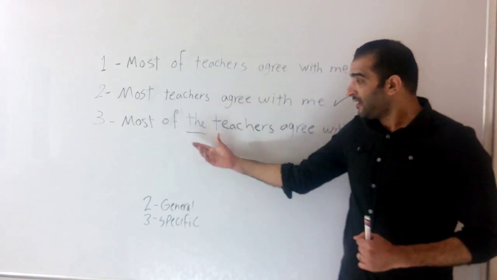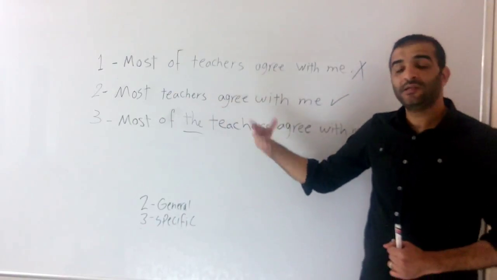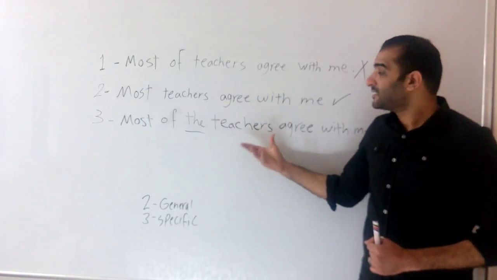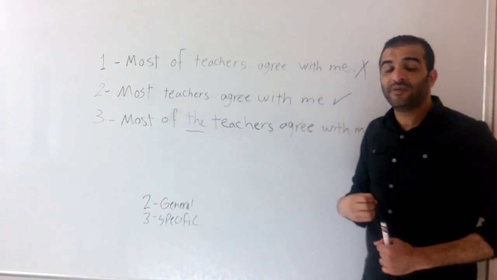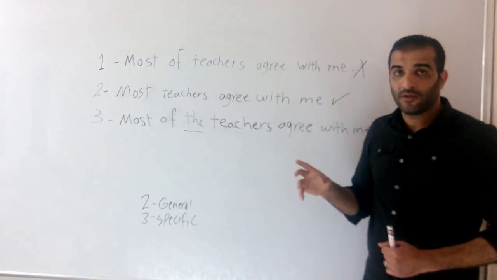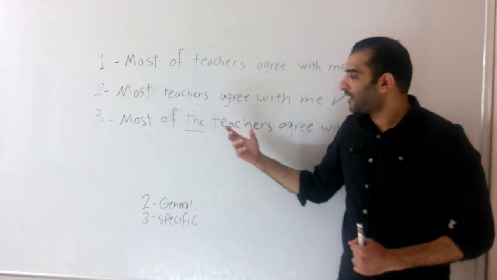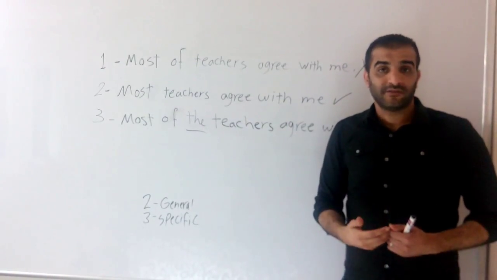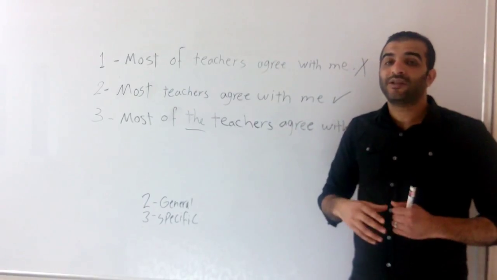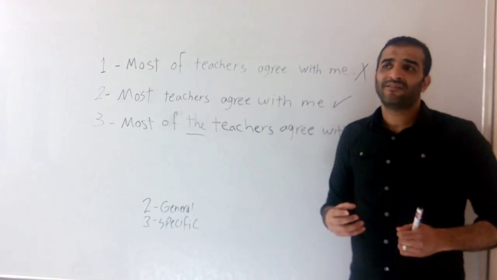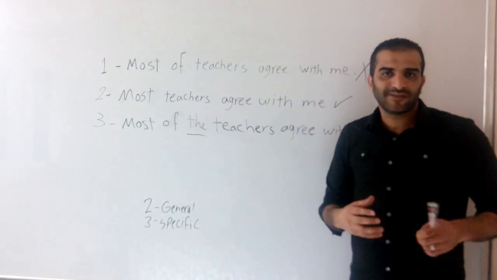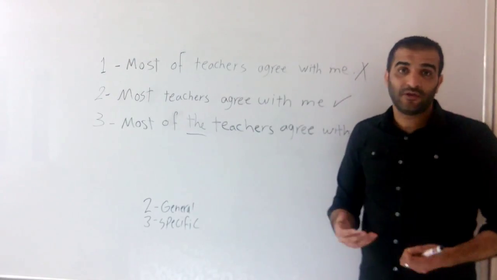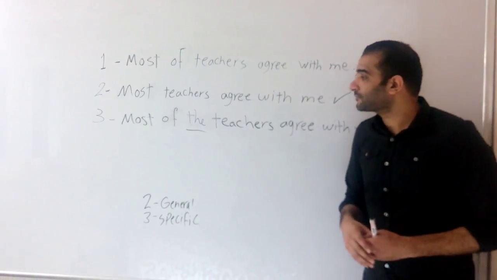The key reason is to use it before nouns when we believe that the listener or the reader knows what we're speaking about or what we're referring to. Maybe because I mentioned it before, or maybe because I expect them to know what I'm speaking about.